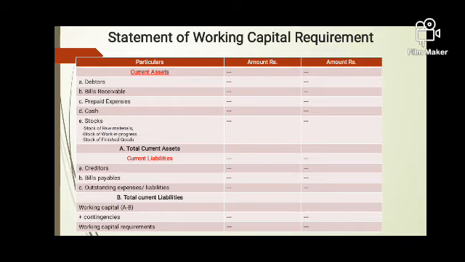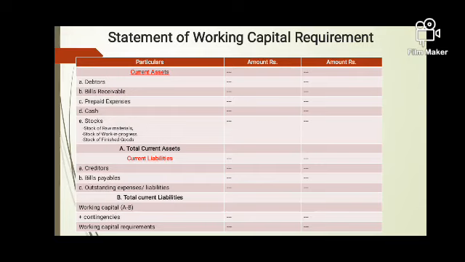So as a company I have to manage 70 lakhs, but at the same time I have some current liabilities, like for example creditors. I am also getting some credit from my suppliers. My suppliers are giving me credit, that I can buy material from my supplier, but I need not pay it right now. Maybe I'll be getting 2 months credit, maybe 3 months credit, and because of which I can easily avoid cash payment. But sooner or later, within a year, I have to pay. That is why it is a current liability.